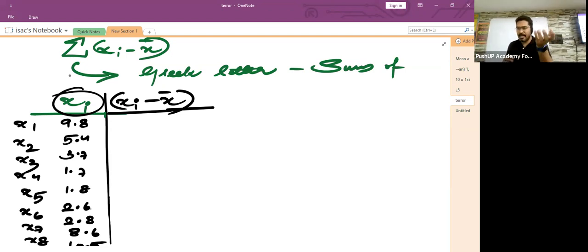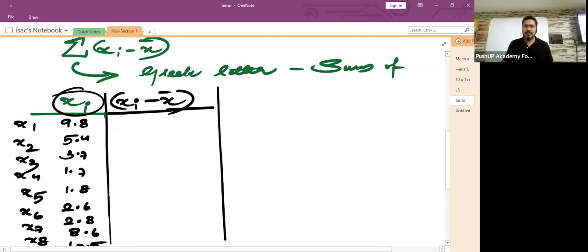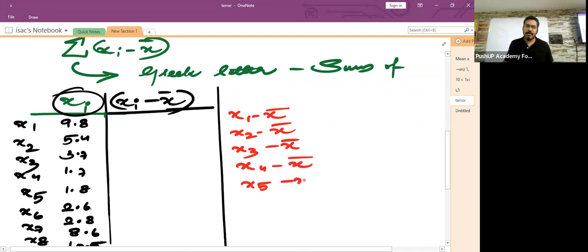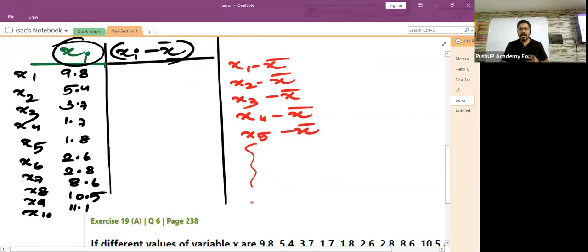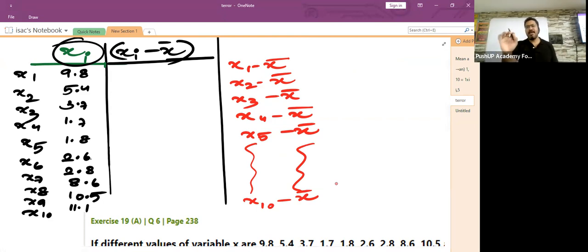individually find what is x1 minus x bar. Then x2 minus x bar, then x3 minus x bar, x4 minus x bar, x5 minus x bar, and it goes on till where? Children, it goes on till where? x10 minus x bar. Did you follow this? This is what you have to do when they ask us to calculate xi minus x bar.